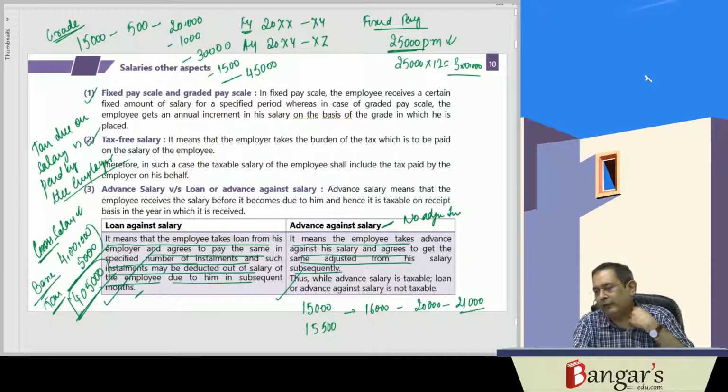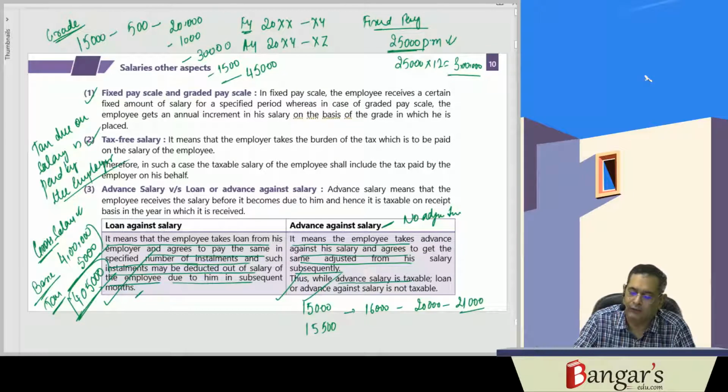Say if I am taking the salary for the month of April and May in advance in March, then in that case I won't be getting any salary in April and May. So it means the employee takes advance against salary and agrees to get the same adjusted from his salary subsequently. And thus here advance against salary, as we have seen, is taxable. Advance salary is taxable. And loan or advance against salary, basically the same, is not taxable.